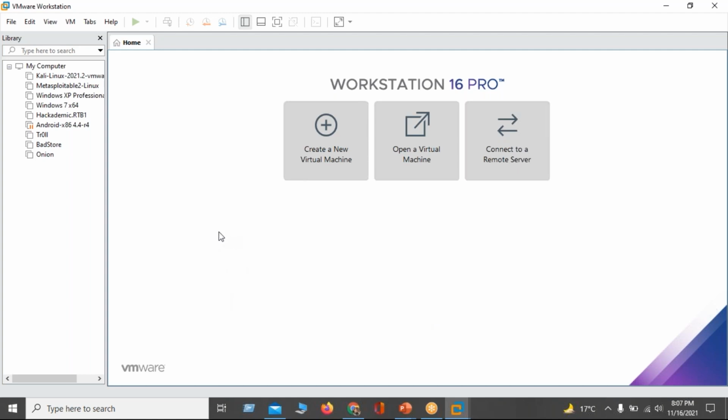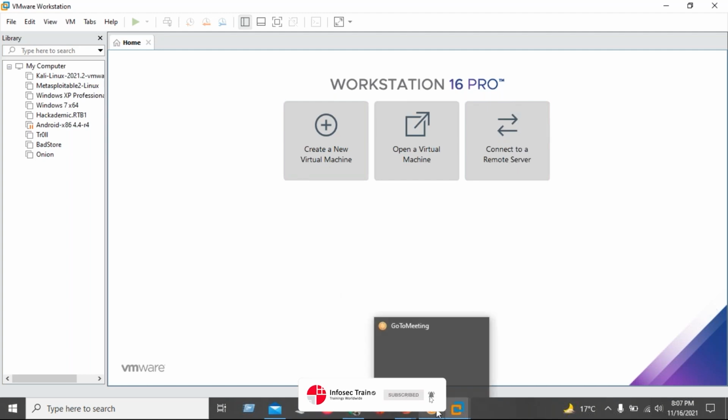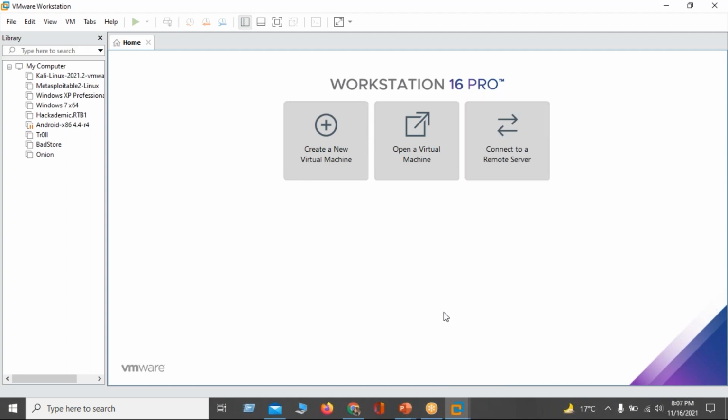Your hypervisor separates your main host operating system from your virtual operating system, right? So remember this whenever we talk about virtual machines. Your hypervisor will be placed between your hardware and your main host operating system so that you can run multiple operating systems at a single time, right?